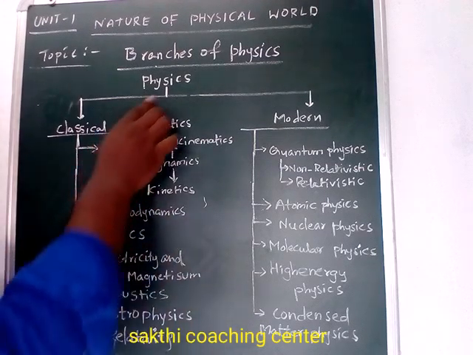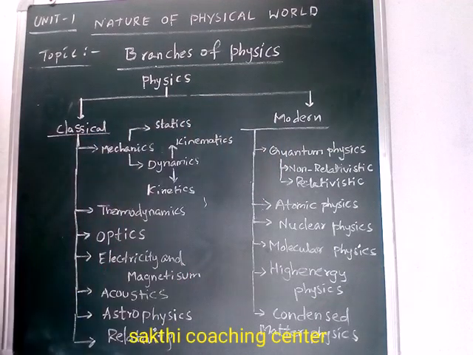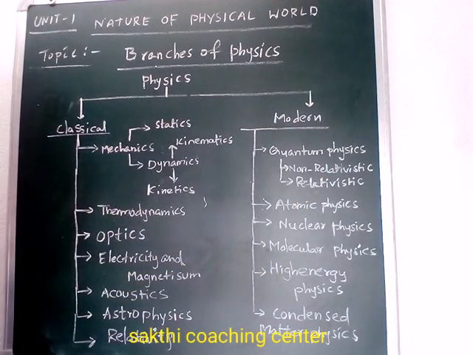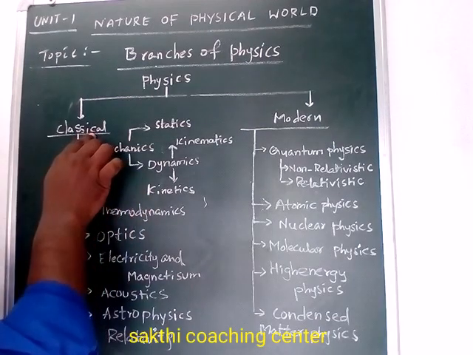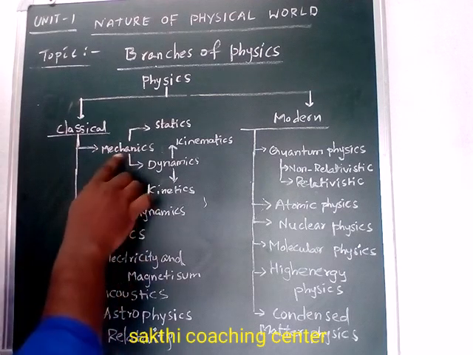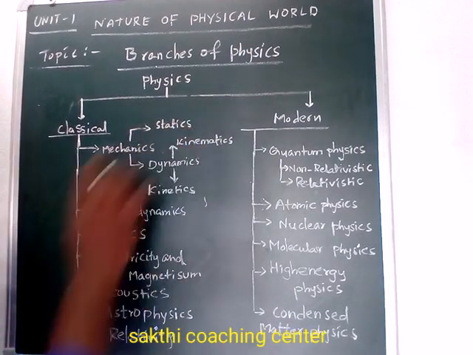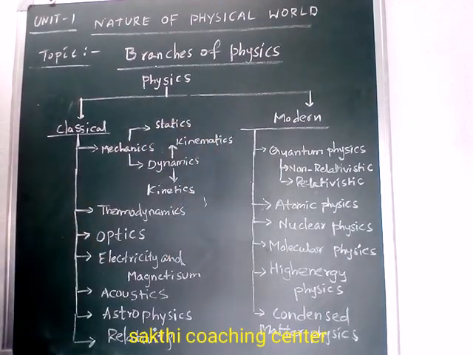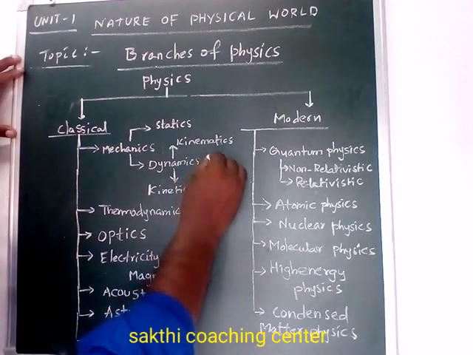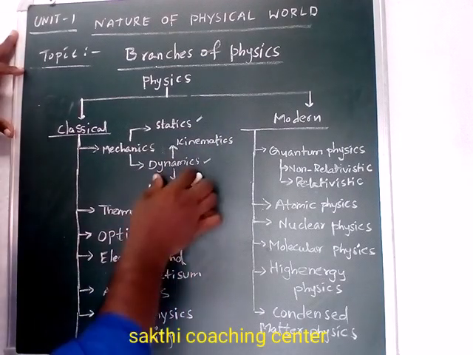First of all, physics is developed in two ways. Number one is classical mechanics and another one is modern physics. Understand? Classical physics is further divided into two parts: first, statistical mechanics, and second, dynamics.